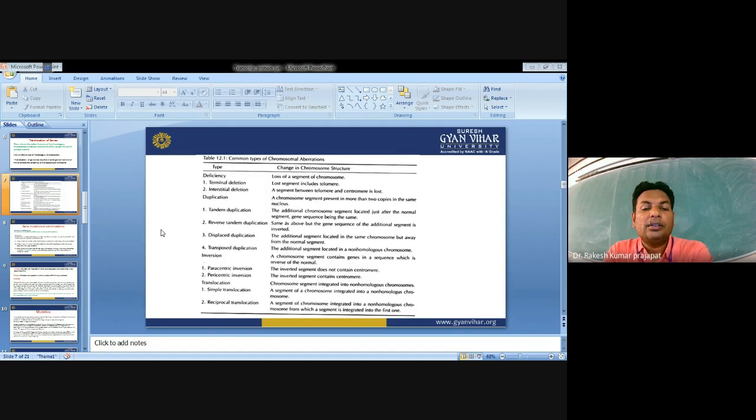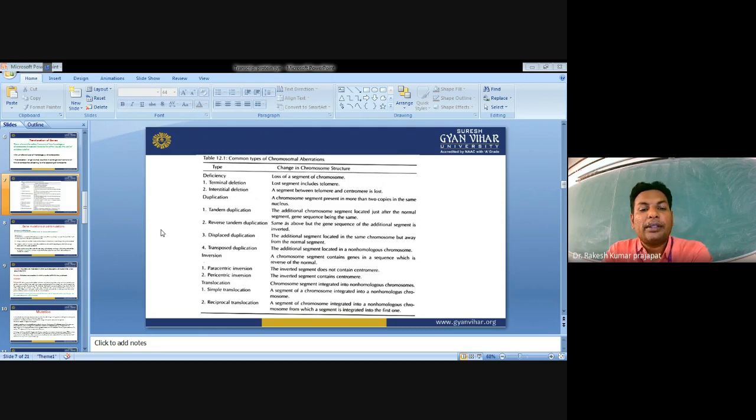Reverse tandem duplication is the same as above, but the gene sequence of the additional segment is inverted. Displaced duplication: the additional segment is located in the same chromosome but away from the normal segment. And transposed duplication: the additional segment is located in a non-homologous chromosome. In inversion, the chromosome segment contains genes in a sequence which is the reverse of the normal gene order.